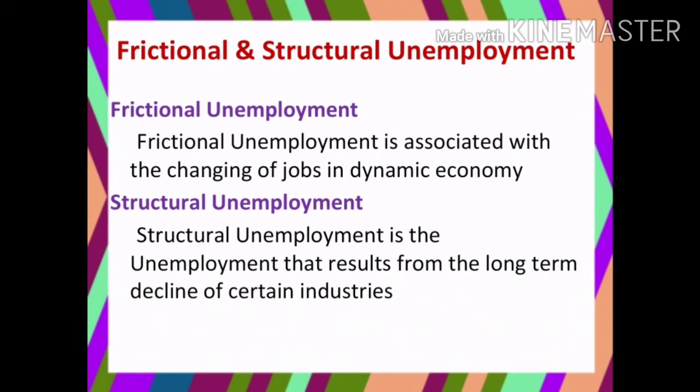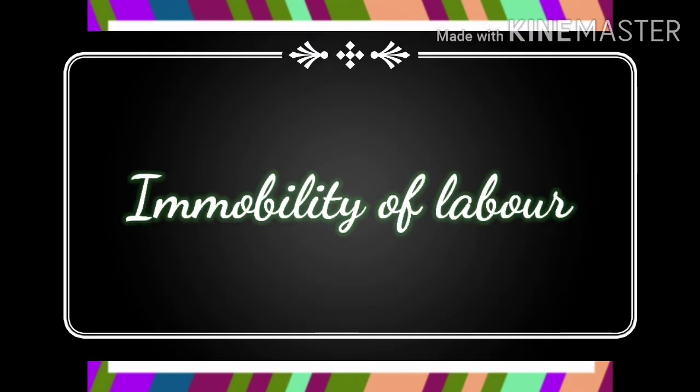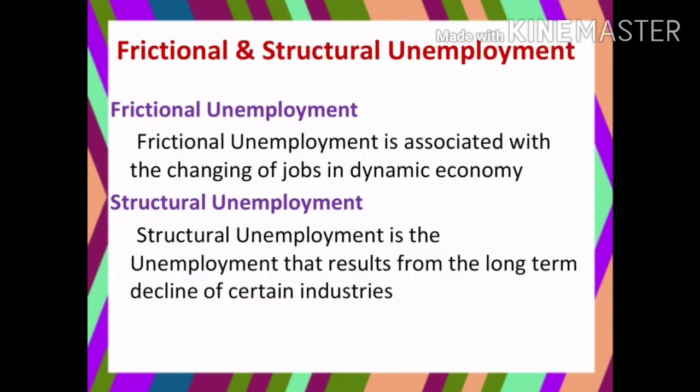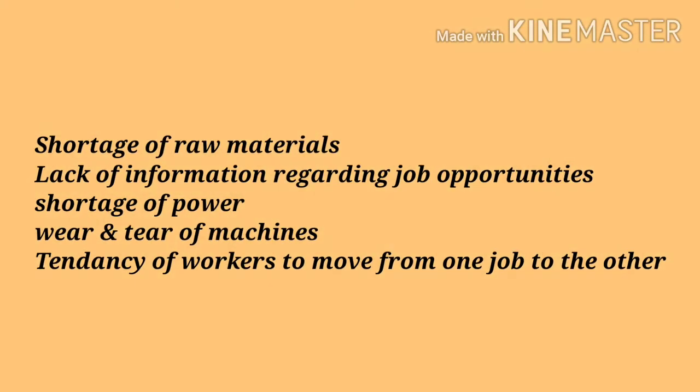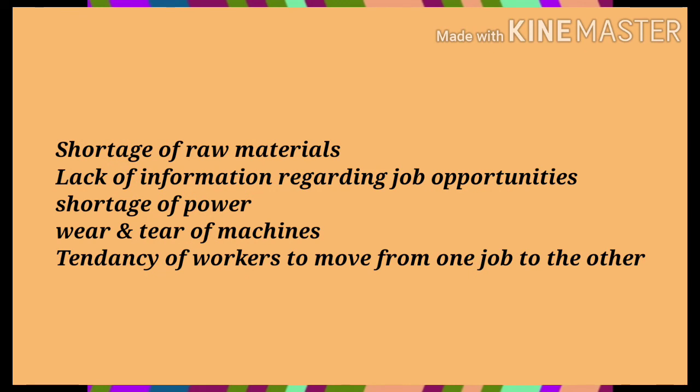The other examples of frictional unemployment: it arises due to the immobility of labor. Sometimes laborers will move from one place to another. Now, many of them have shifted to their native places, so they may not be able to get jobs for the time being. The other examples are shortage of raw material, lack of information regarding opportunities of employment, shortage of power, and wear and tear of machines.